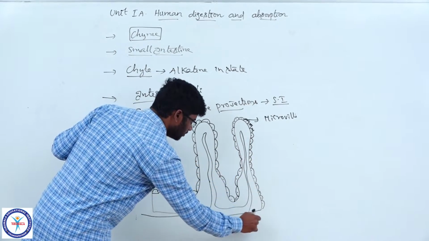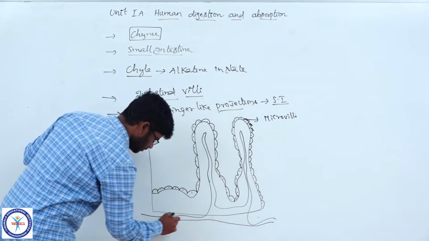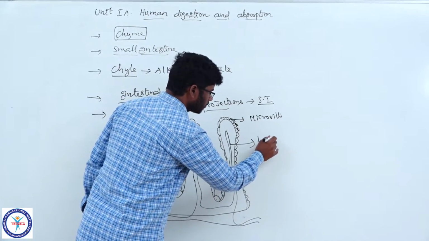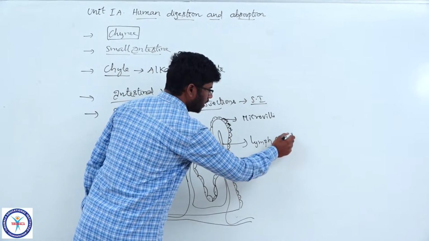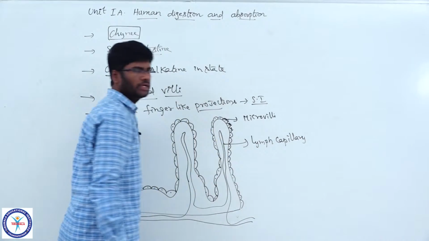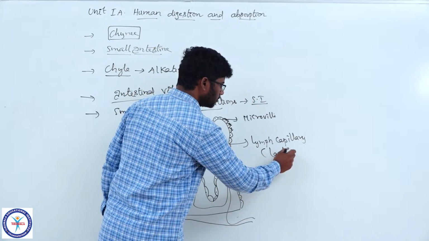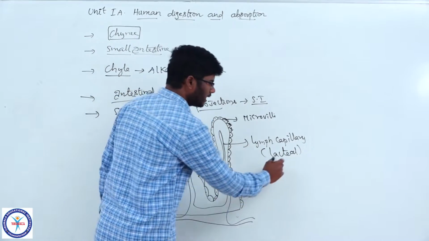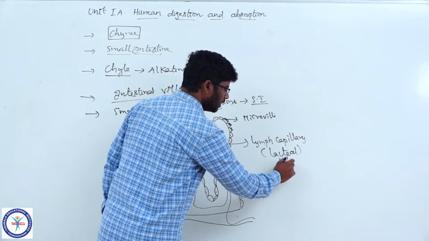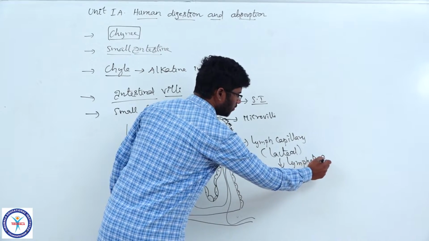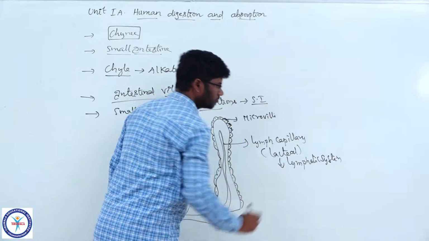The lymph capillary supplied to each villus is named a lacteal. Lacteal is a part of the lymphatic system.